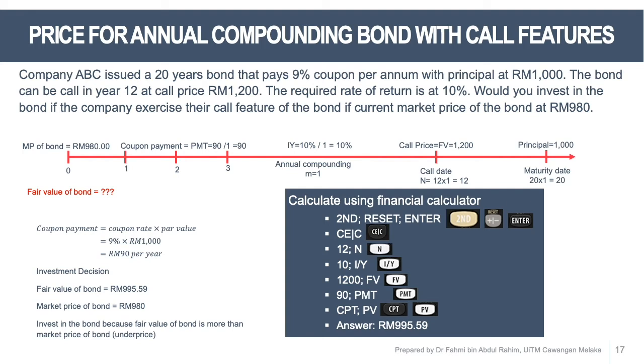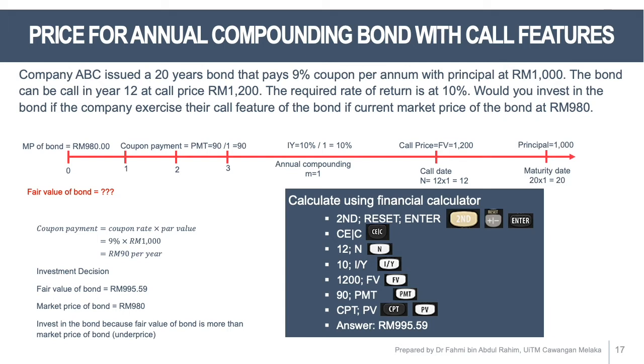So when you have call features and you want to calculate the price of the bond based on the call price, you need to change the future value in the financial calculator to the call price instead of principal. So if you look at this slide, to calculate the bond price using financial calculators, you clear the data.